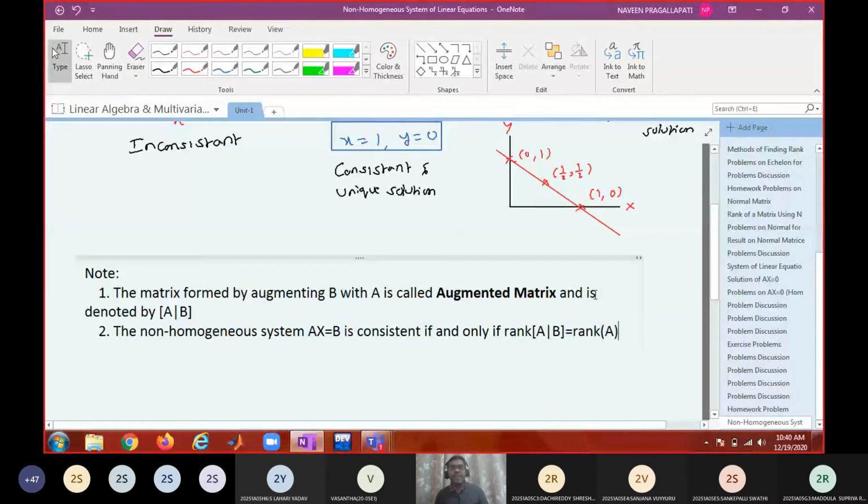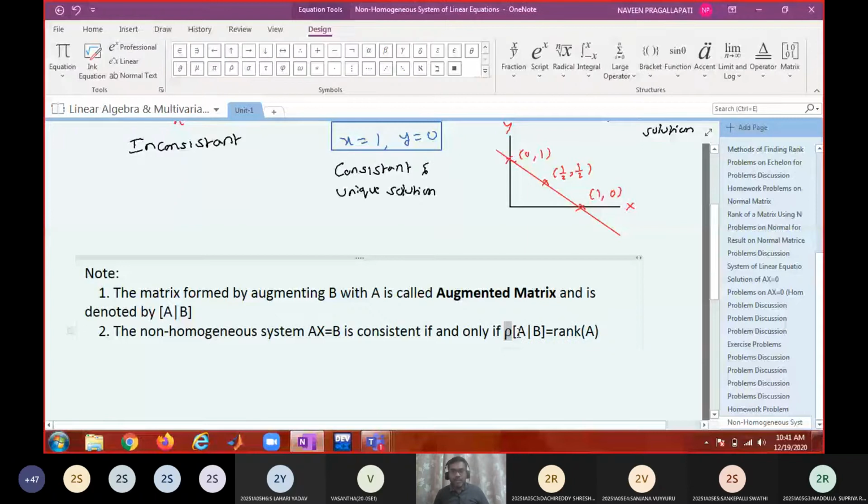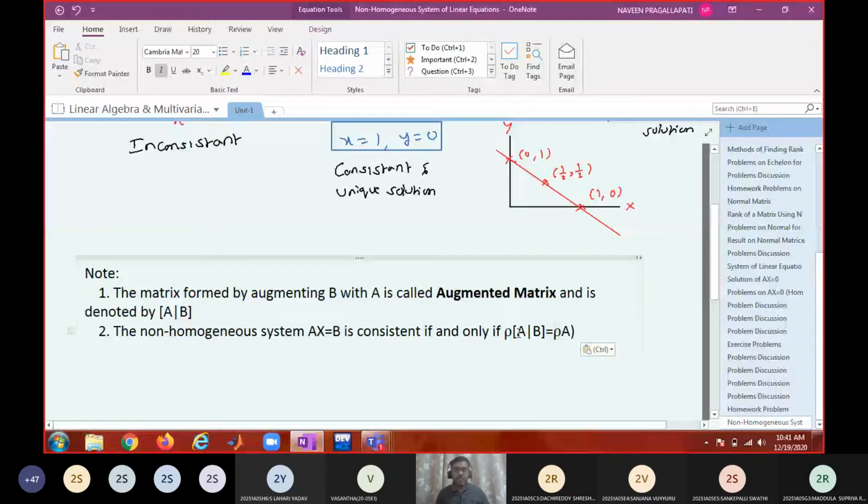Okay, what is the rank symbol in your notebook? Rank you replace with the row. Okay, so can I write like that? I can insert the symbol. No, is it symbol there? Row. Yes. Okay. So rank of this augmented matrix is equal to rank of A. Okay.